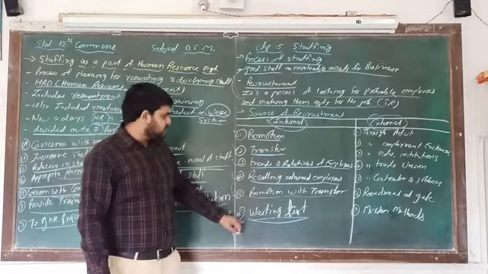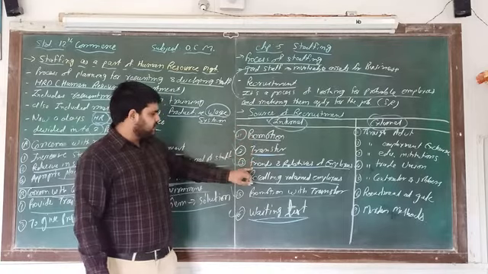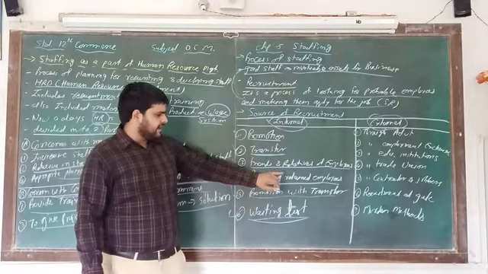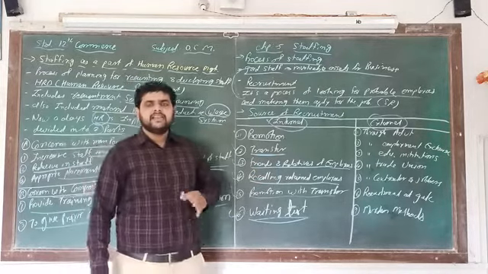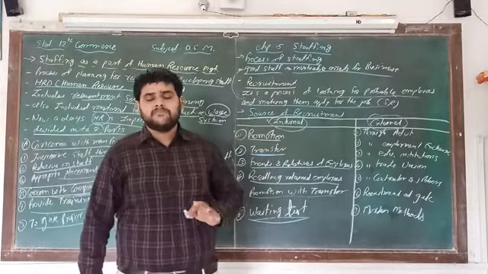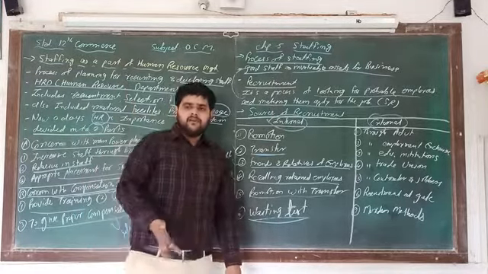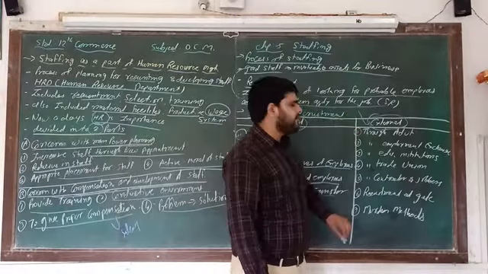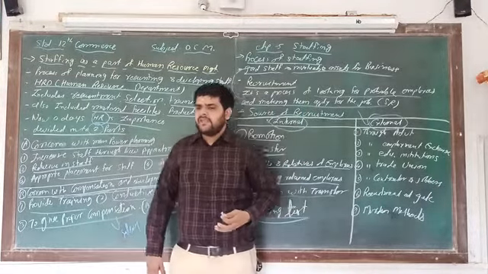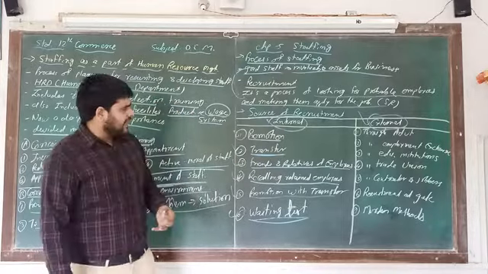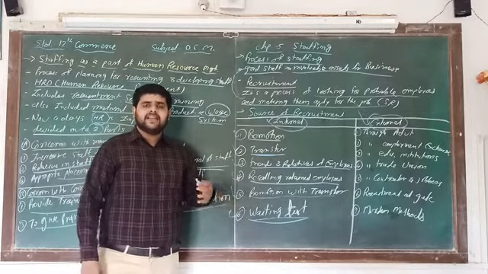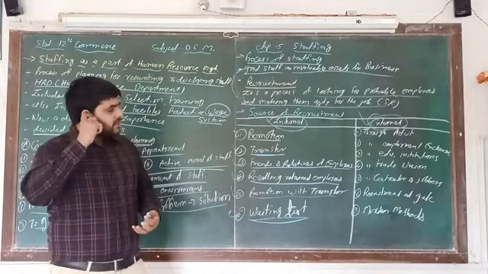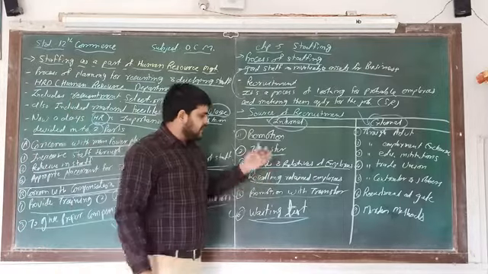So these are the internal sources of recruitment: promotion, transfer, friends and relatives of employees, recalling of retired employees, promotion with transfer, and number 6, the waiting list. Now the second type is the external source of recruitment. As we discussed earlier, what do we mean by external source of recruitment? It means that we select people from outside the business organization, and that is called external source of recruitment. Out of this, again 7 points are there.